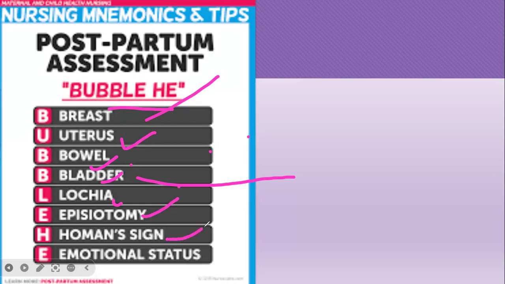And in the Homan's sign, we need to check whether the mother is having a DVT or not. And then the emotional status is related to postpartum psychosis. She might be having psychosis, or you can say puerperal blues, in those times. So this is a very important BUBBLE.